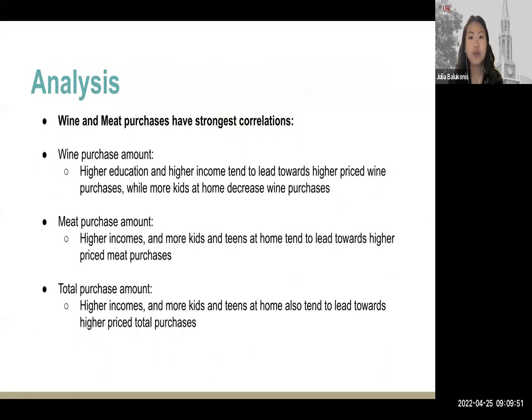Now we will move into our overall interpretations of the results. In summary, we found that wine spending increases with higher education and income, but the number of kids at home decreases the amount spent on wine. Also, higher incomes and more kids and teens at home correlate to larger meat purchases and higher overall total purchases as well.